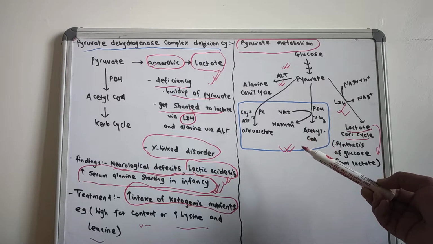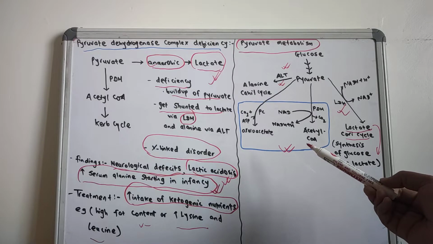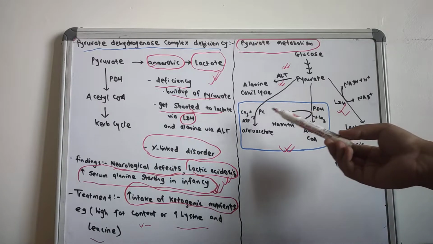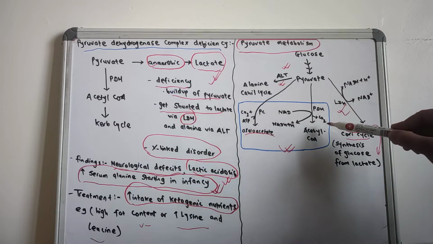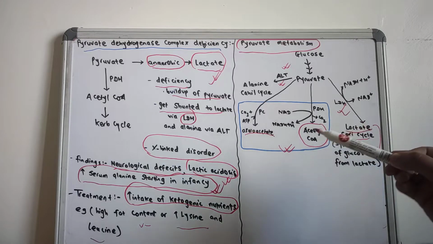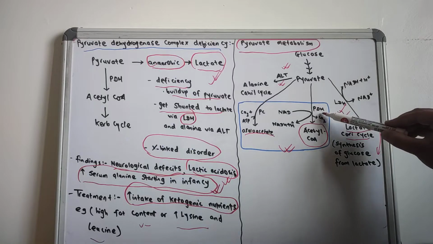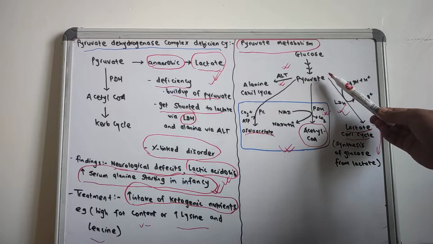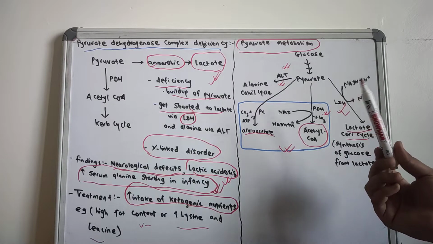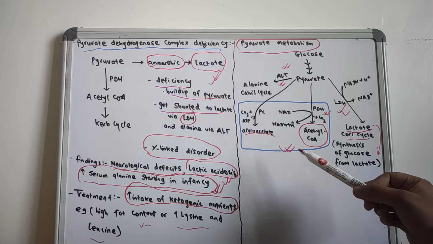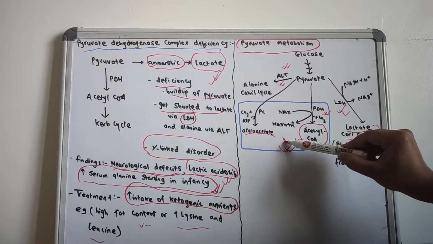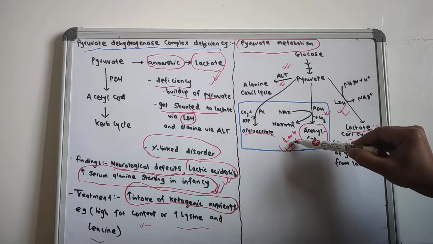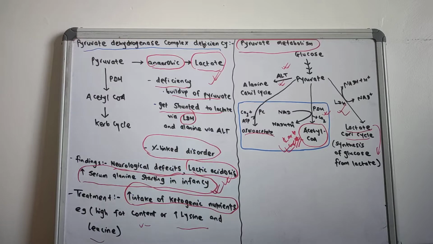brought about by pyruvate carboxylase upon the action of CO2 and ATP. And another is that it is converted to acetyl coenzyme A upon the action of pyruvate dehydrogenase in the mitochondria, and this acetyl coenzyme A participates in the Krebs cycle. So this goes to the Krebs cycle in the mitochondria. This is the main pyruvate metabolism that you should know.